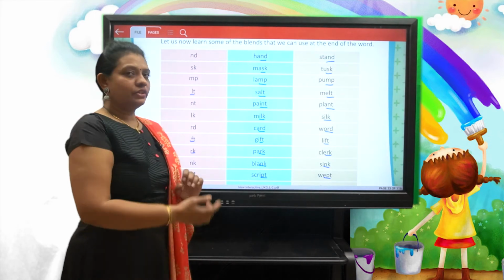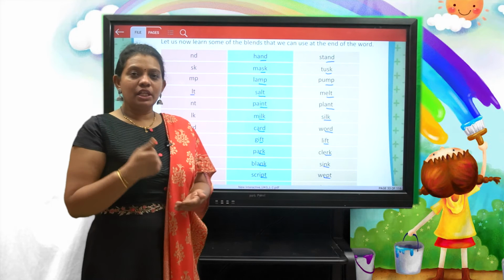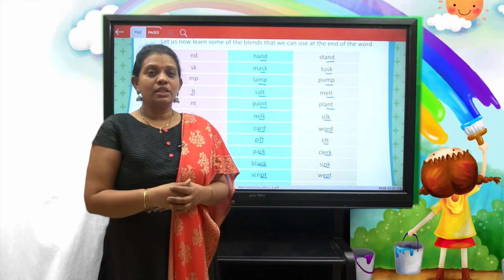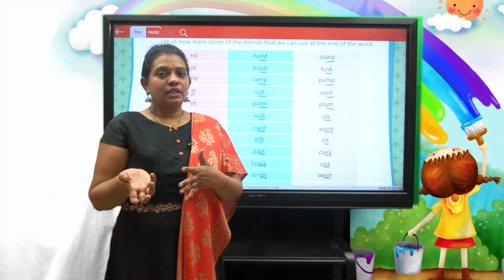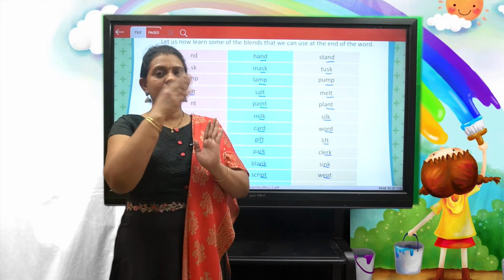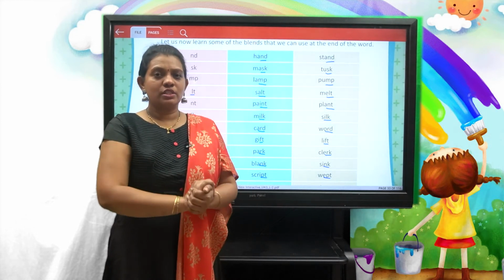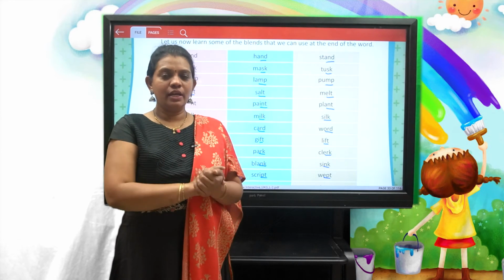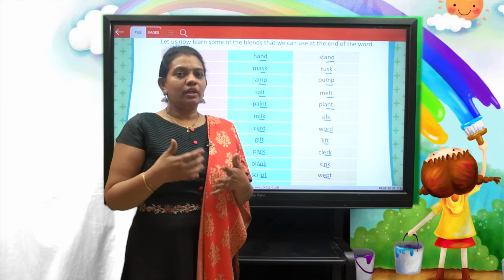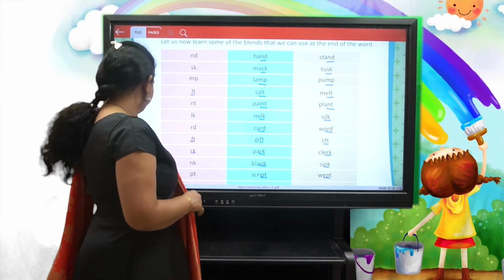Okay, children, now you understood the blends can be at the beginning of the word or at the end of the word also, right? So, a blend is nothing but two consonants together making a different sound, but you can hear each consonant sound very clearly, right? Now, after knowing all these, let's get into one activity. Okay? Are you all ready? Yes.